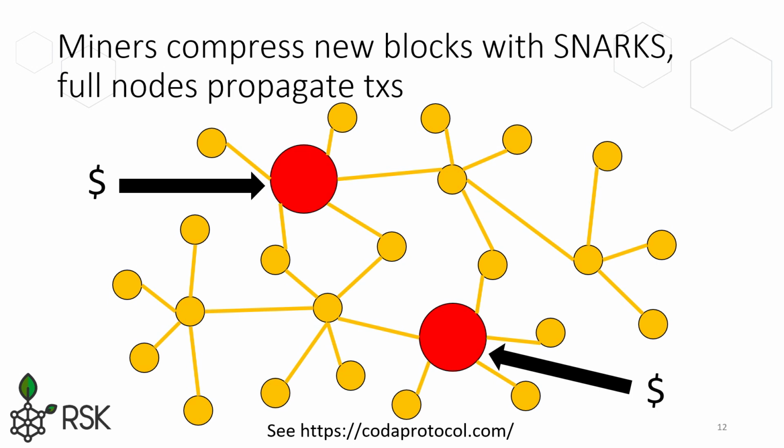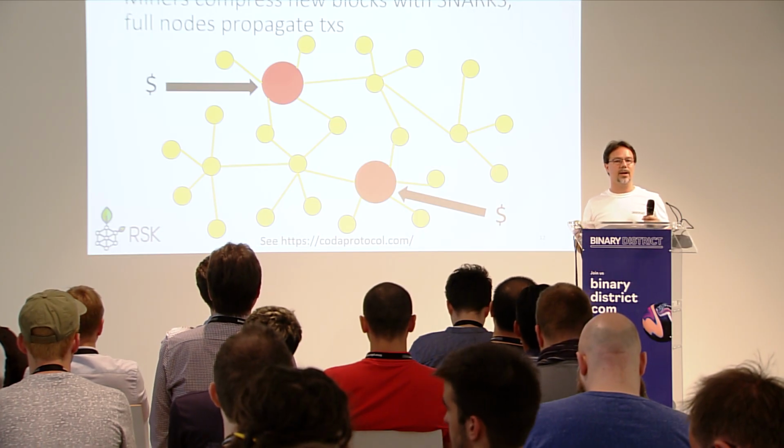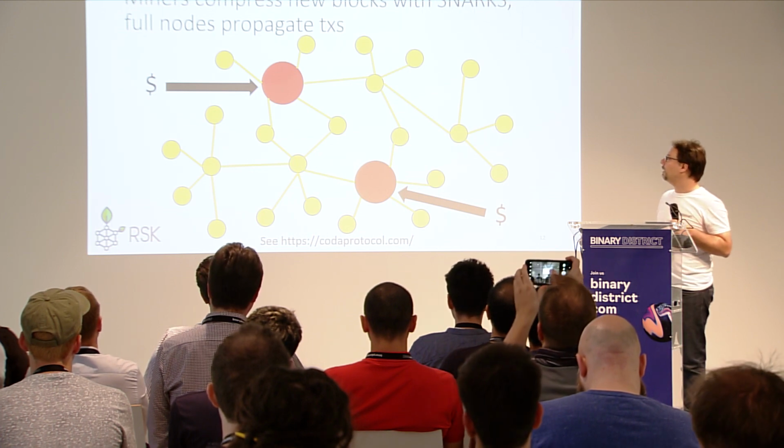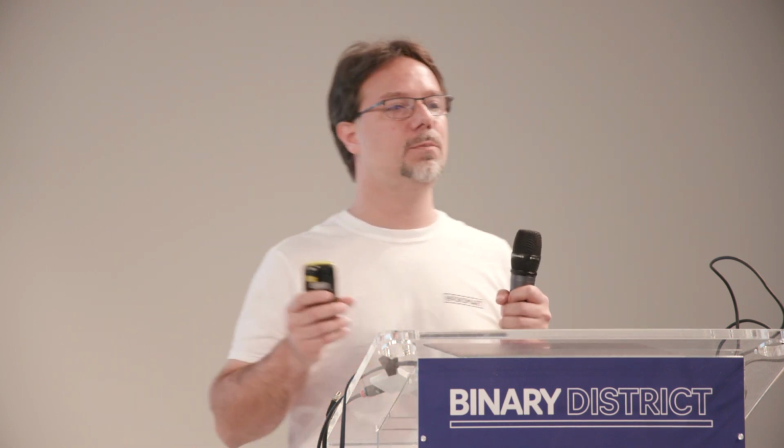So there are new ideas now about having proofs that a certain block is valid, so that nodes can validate the proofs instead of validating the full blocks. There is a project called Coda Protocol, which aims to change the task a miner does, so that it should not only create blocks, but also compress blocks by creating succinct cryptographic proofs that these blocks actually perform the actions required.